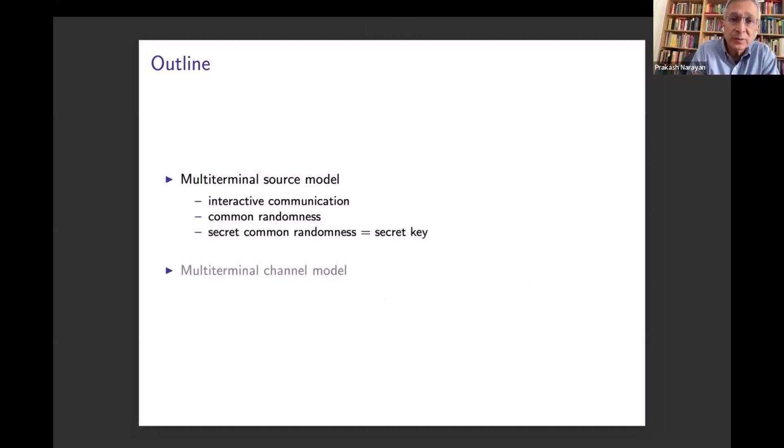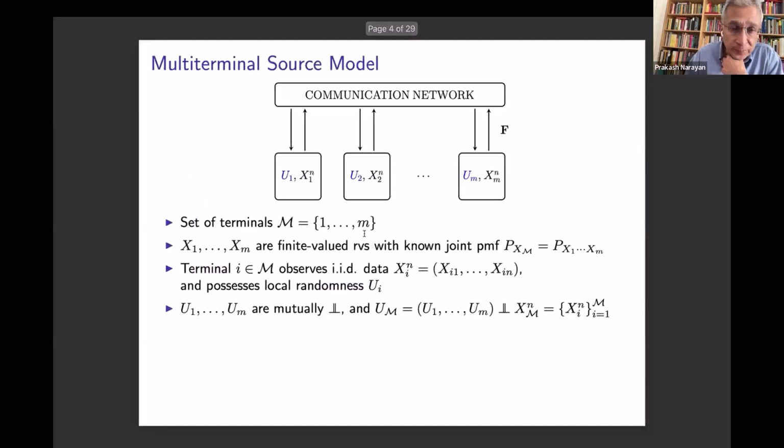So I'll start with the multi-terminal source model, and there will be three concepts that I'll describe. One is interactive communication, the second is common randomness, and the third one is secret common randomness with an additional constraint that constitutes a secret key. And then we'll get to the multi-terminal channel model.